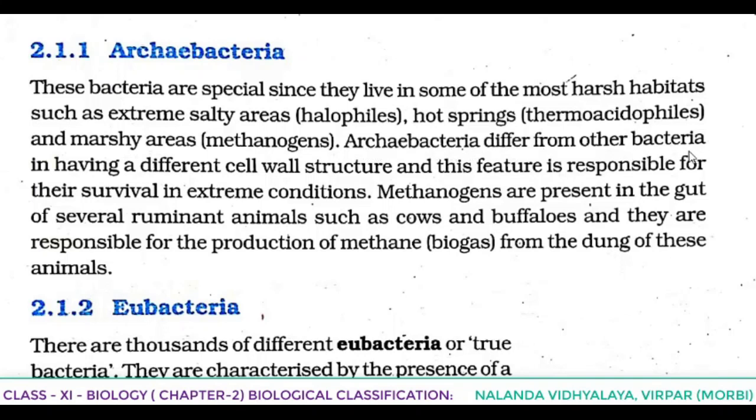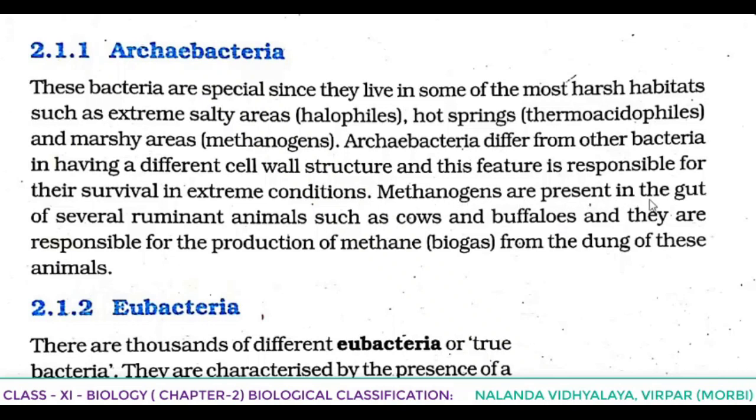Archaebacteria differ from other bacteria in having a different cell wall structure, and this feature is responsible for their survival in extreme conditions. So why are they able to live in extreme conditions? What makes the difference from other bacteria? Actually, they have a different cell wall structure, and this feature is responsible for their survival in extreme conditions.